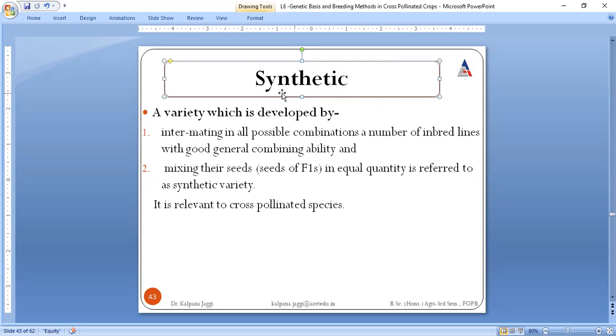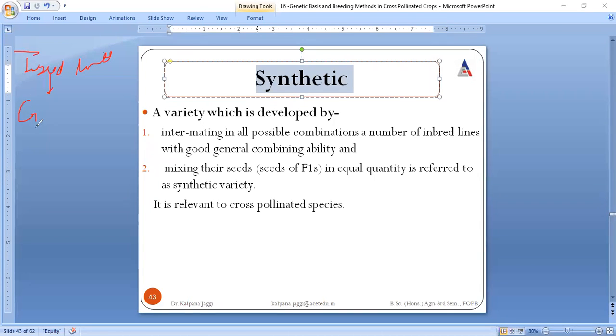It is a variety which is developed from inbred lines, and the feature of these inbred lines is that they have general combining ability.